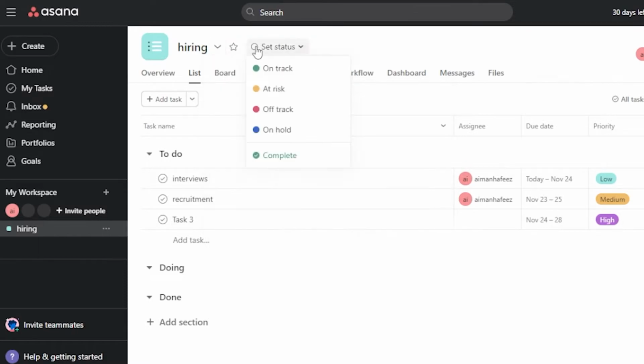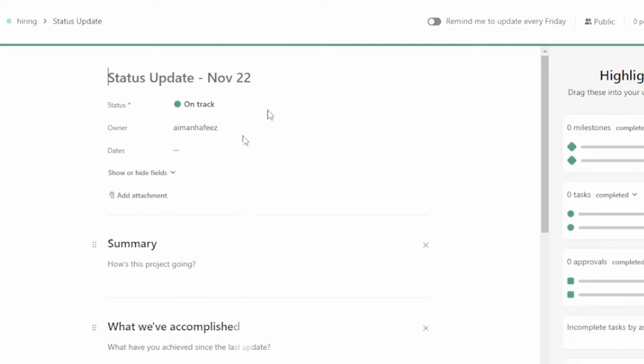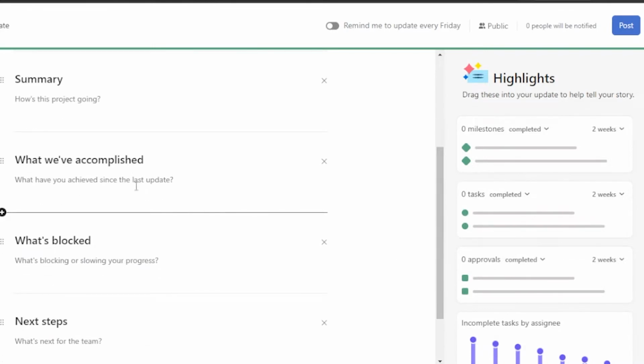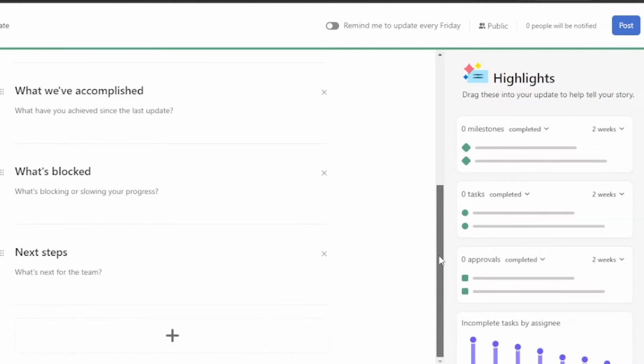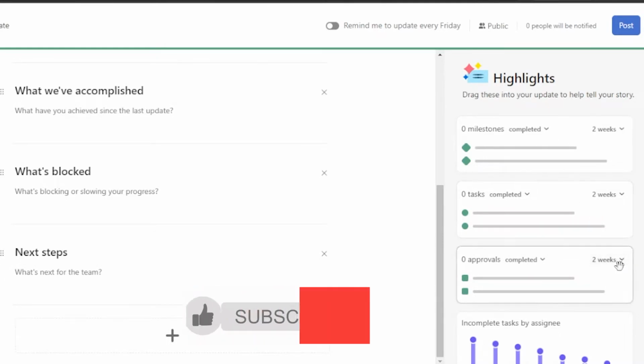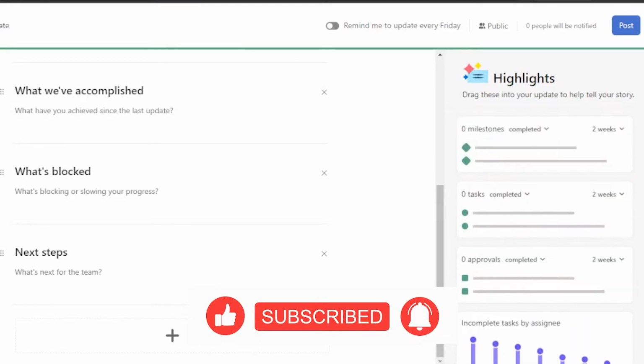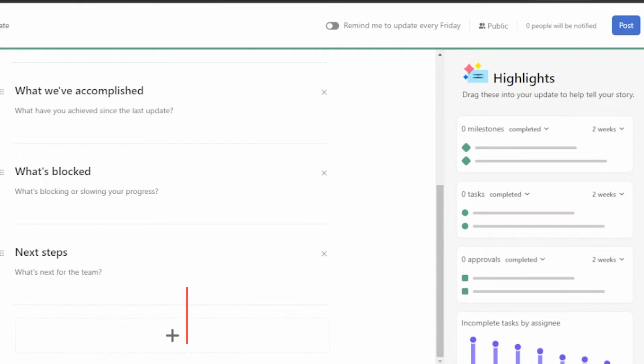If you want to set a status, it is on track. Let's say it is on track right now. So this project is basically ongoing. So this is the status of my project. In the summary, you can add how the project is going, what you have accomplished till now, what is blocked, what are the problems that you're having, and what are going to be the next steps. If you want to add a different question, you can just do that. And then you have your highlights, your milestones from 2 weeks ago, your tasks completed from 2 weeks ago, and your approvals from 2 weeks ago. Then you have your incomplete tasks and everything. So this is how basically you add your status to your task.